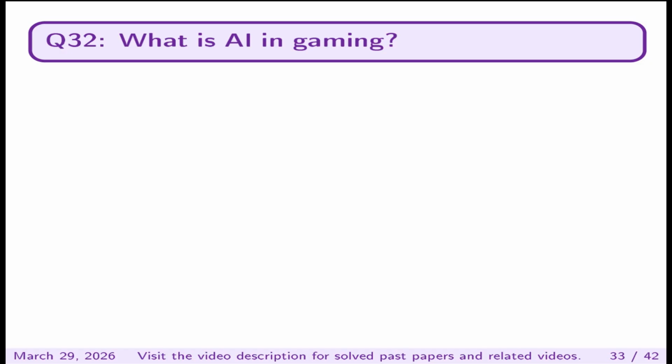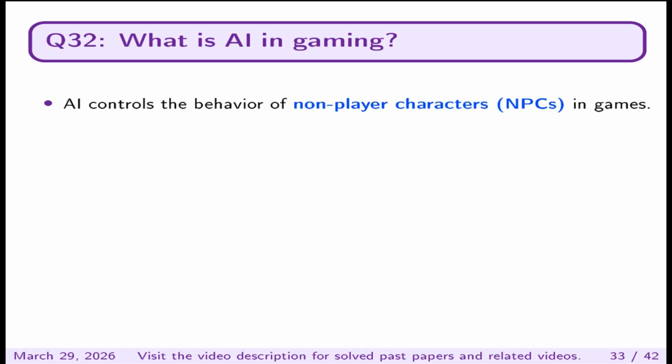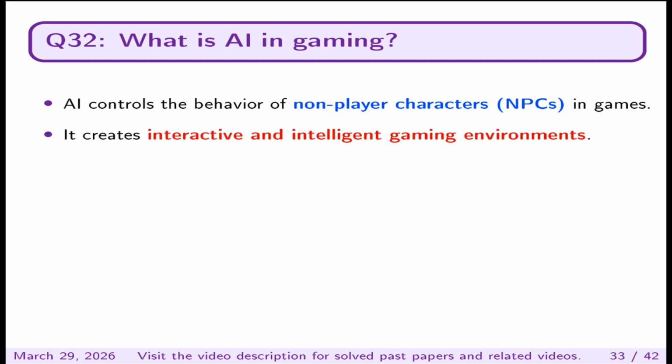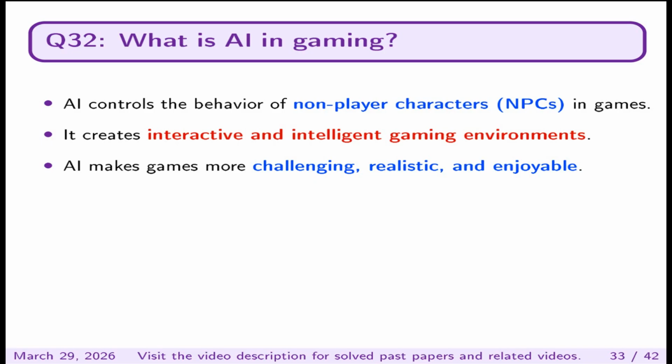What is AI in gaming? AI controls the behavior of non-player characters (NPCs) in games. It creates interactive and intelligent gaming environments. AI makes games more challenging, realistic, and enjoyable.